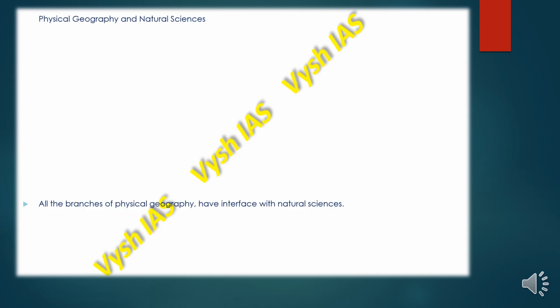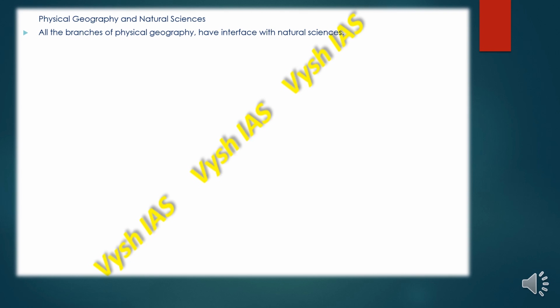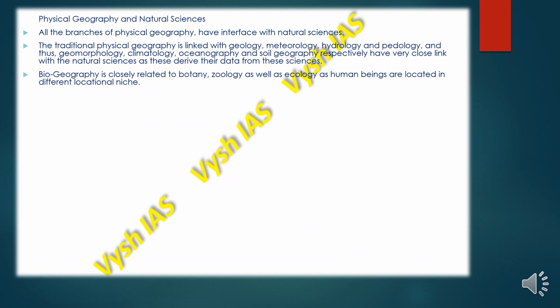Then we have physical geography and natural sciences. All the branches of physical geography have an interface with natural sciences.